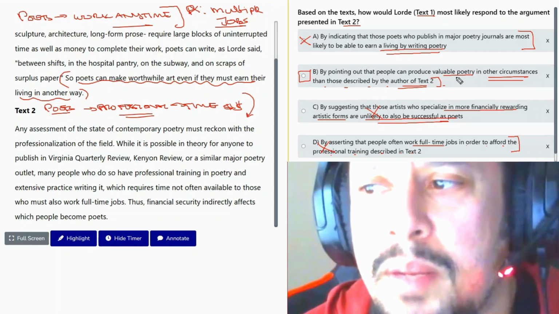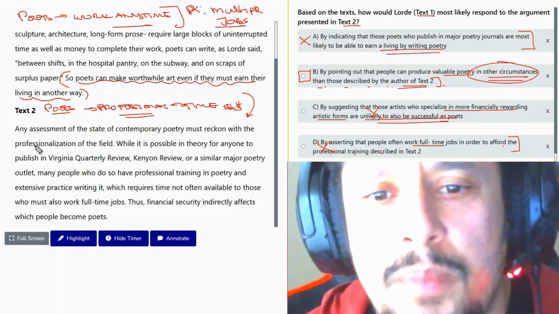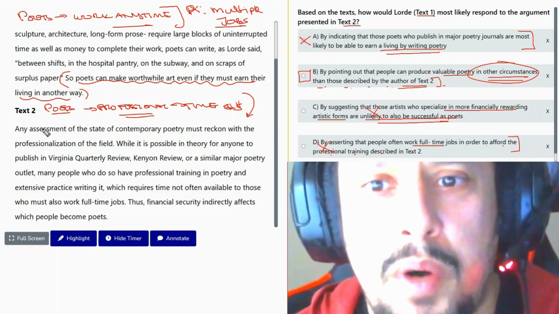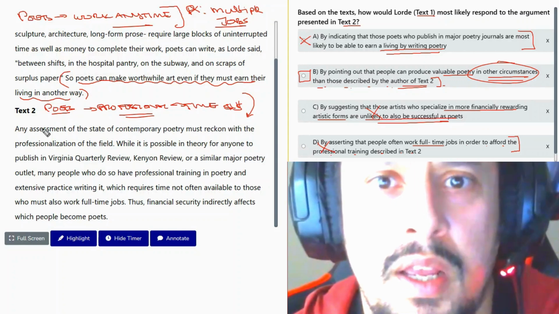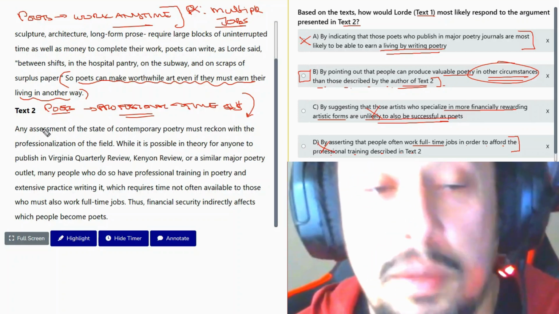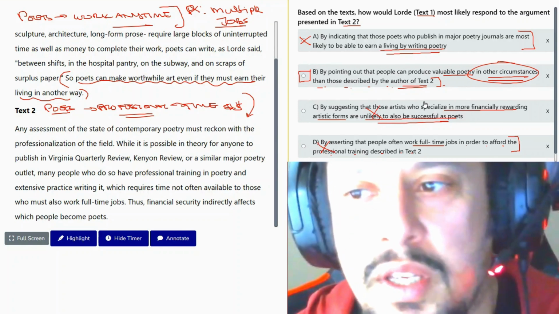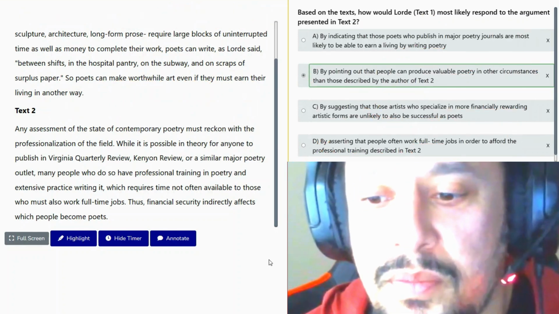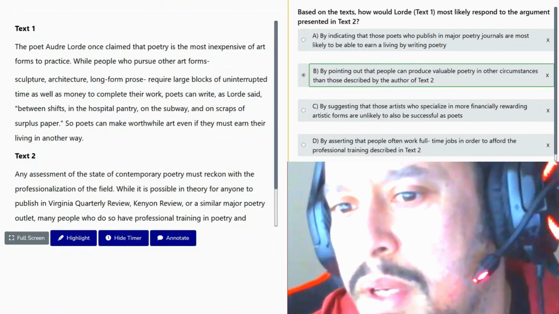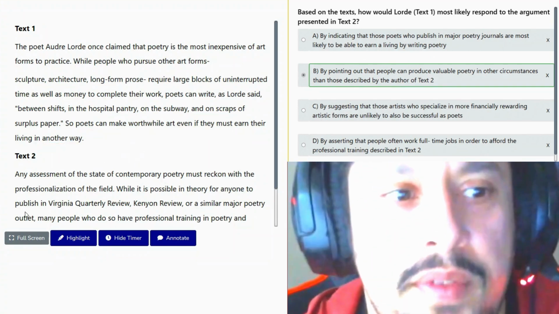By pointing out that people can produce valuable poetry in other circumstances than those described in text two. And text two is telling us, well, you need this, you need that, you need to be more professional. Even with all of this, okay, a poet can still make poetry in different situations. A poet does not just need to be a professional. You could be a professional poet and still not require time or effort to make poetry, allegedly. So I'll go with answer B here. It's a hard one. So, like we said, answer B is a better answer because he's saying you can make poetry almost anywhere. You don't need all this time and effort and this and that.